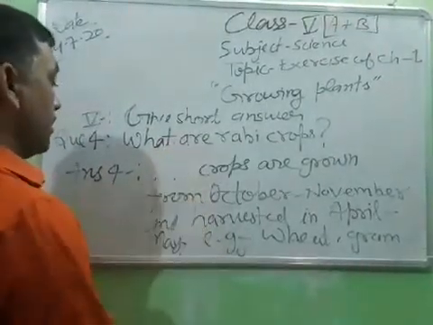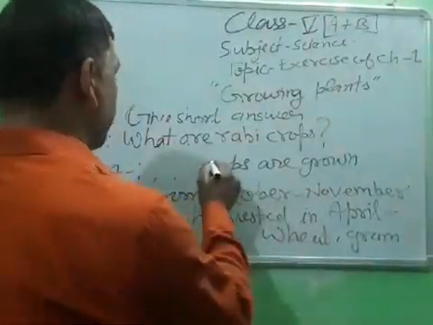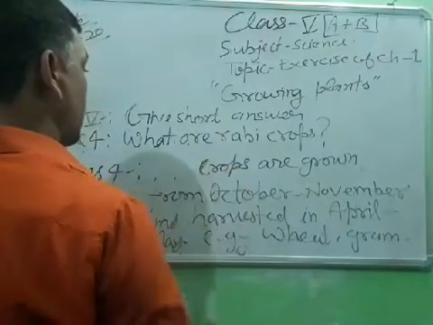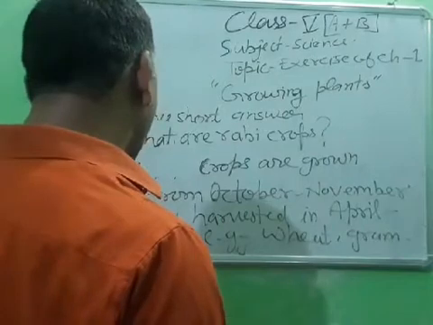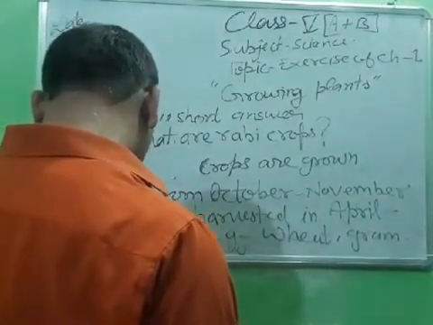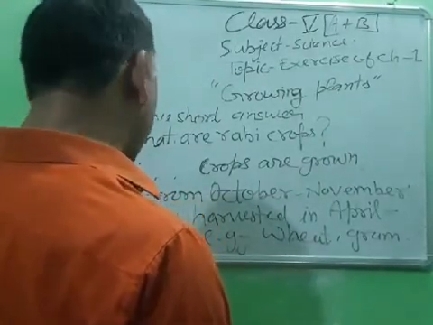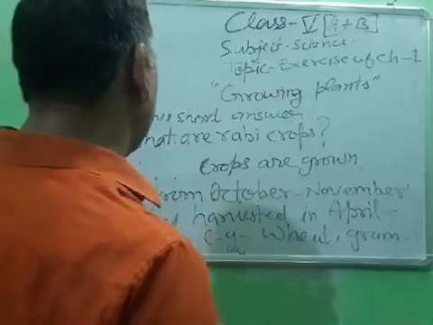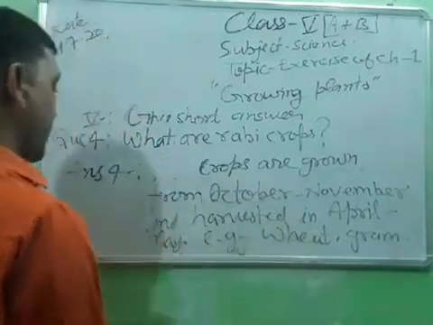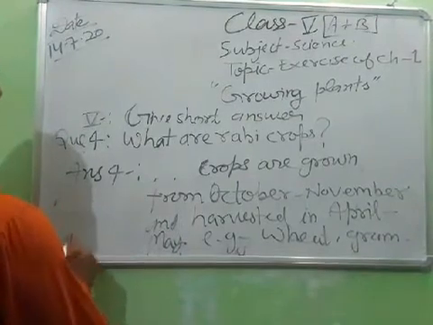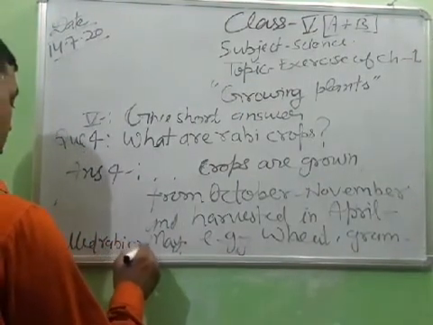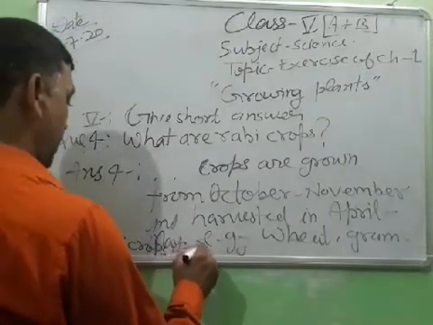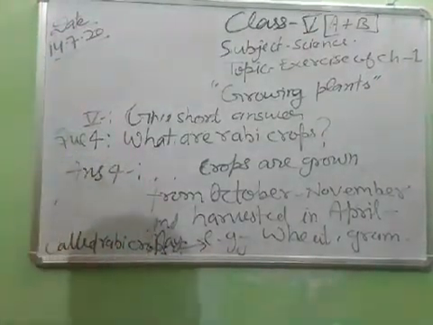Okay, student, don't write the Rabi crop, directly write down the crops are grown from October, November and harvested in April, May. Called Rabi crops. Now write down example: wheat and gram.